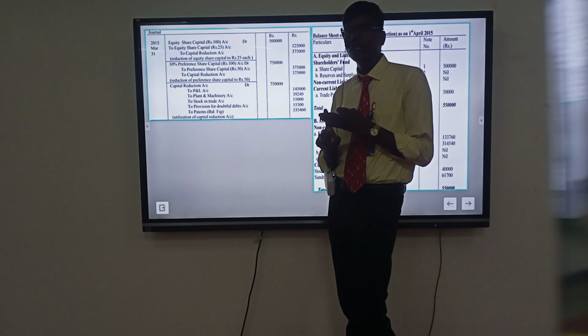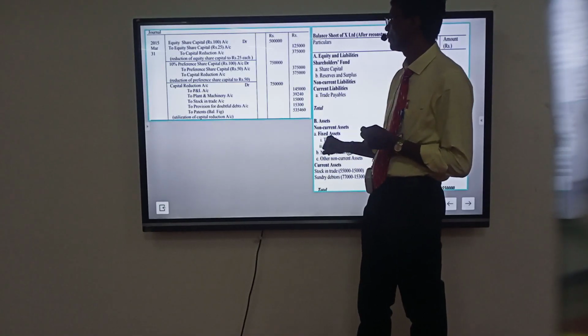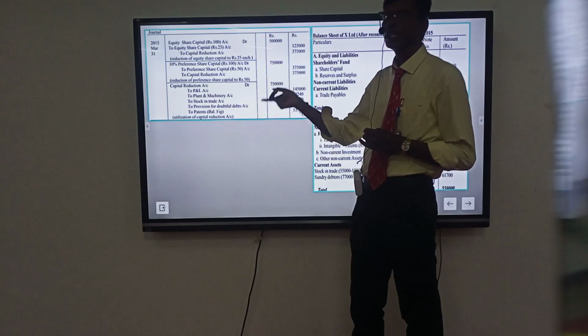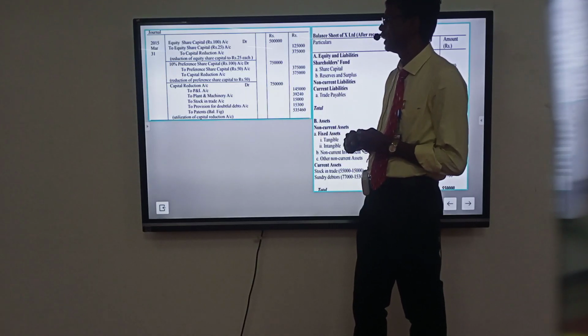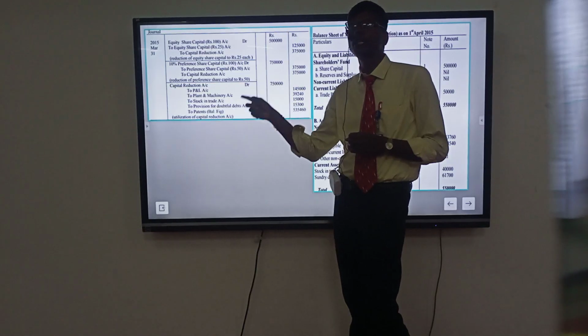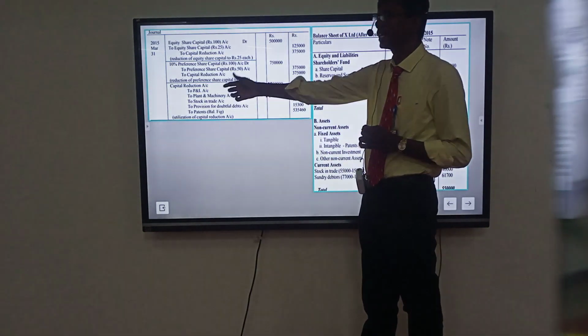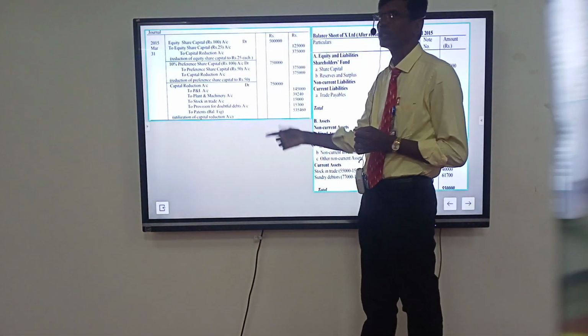patents, profit and loss of the asset, depreciation of assets. The first one is profit and loss 1,45,000 book value, plant and machinery reduced 39,240, stock in trade reduced 15,000, provision for doubtful debts 15,300. Total capital reduction 7,50,000.